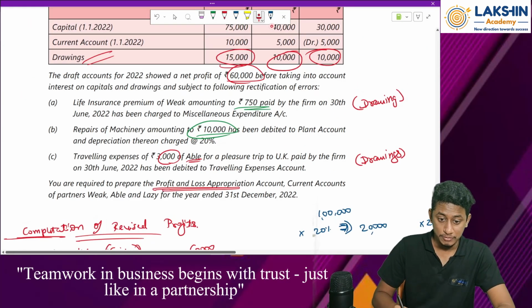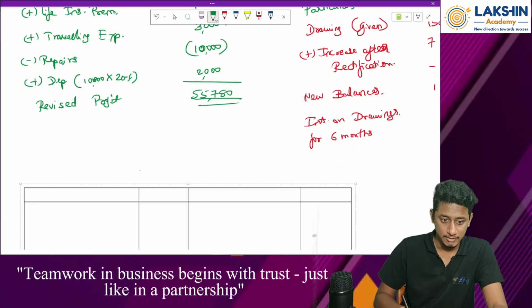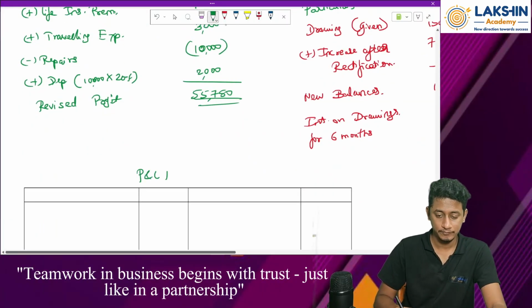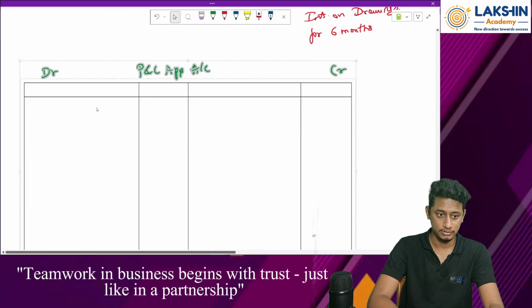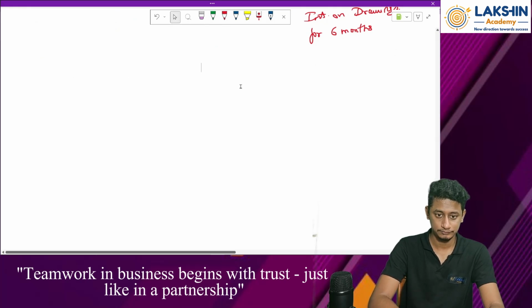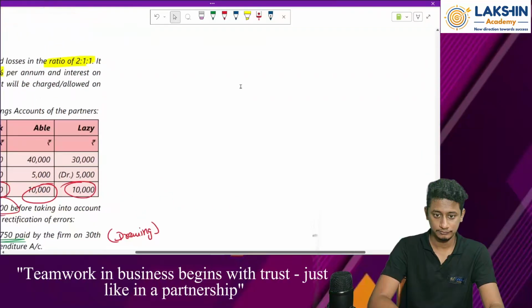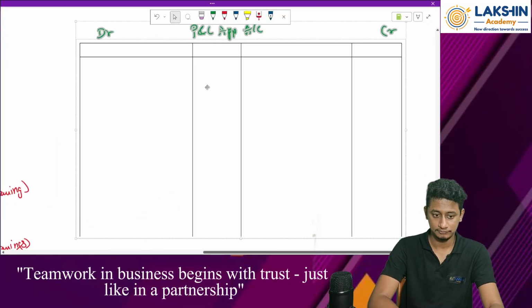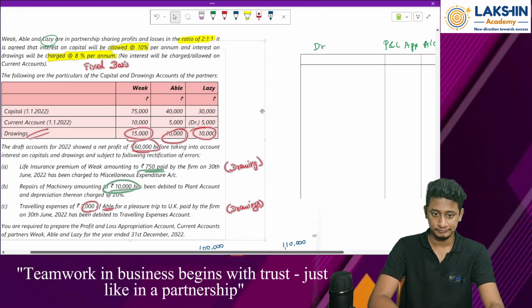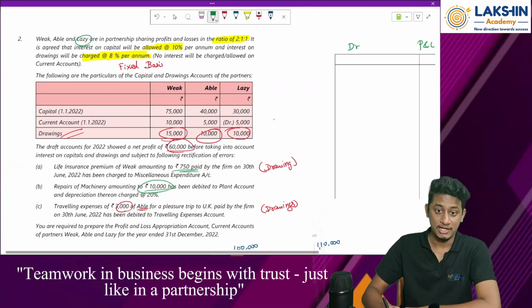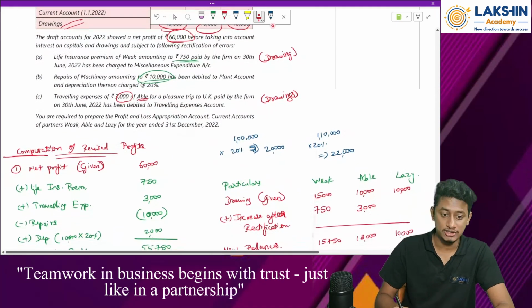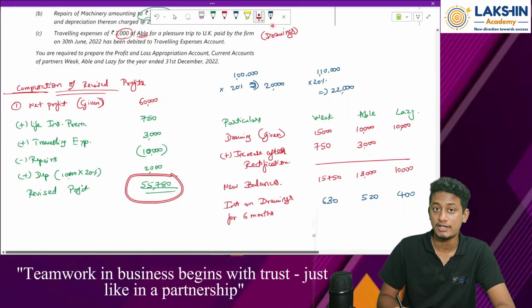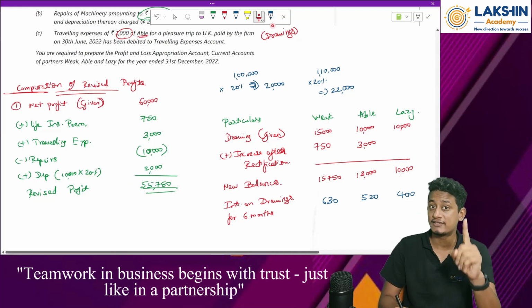Remember? So they have asked you to prepare a P&L appropriation account. Okay, so start with it. This is my appropriation account. Debits. Let's start. So first of all, opening balance. Should I take 60,000 rupees? No sir. Why? Because I have to take the revised value as per working note number 1. Whatever revised values I have to take, that.